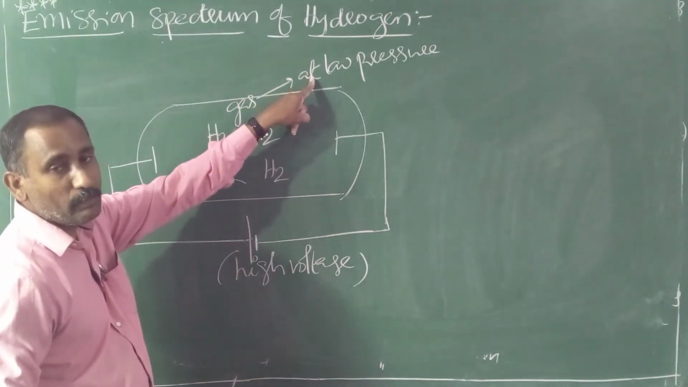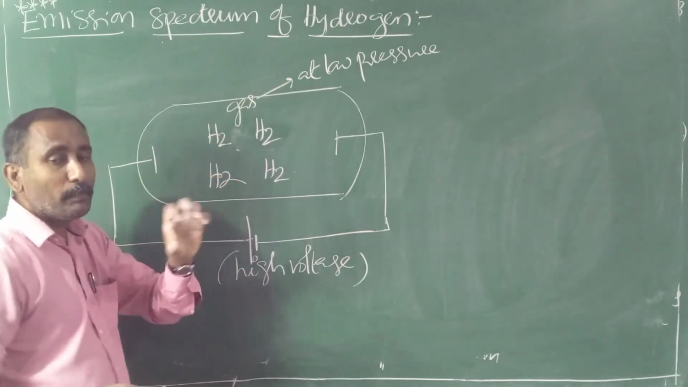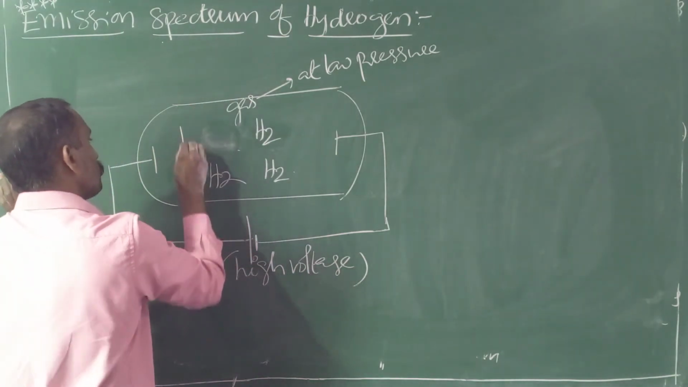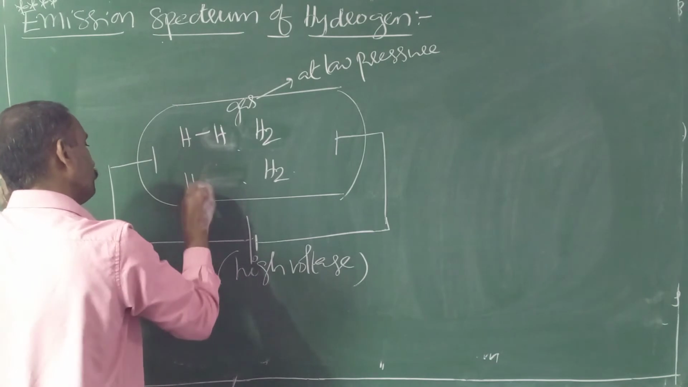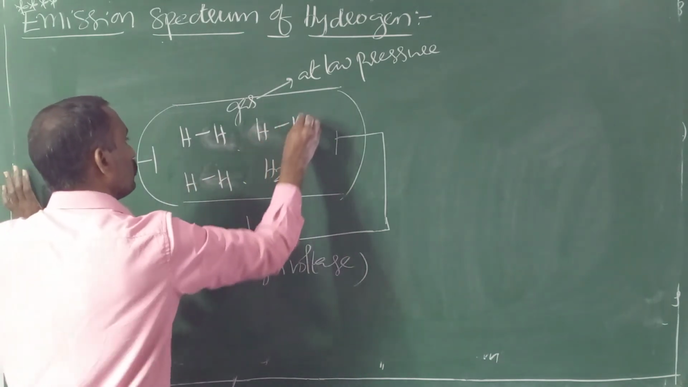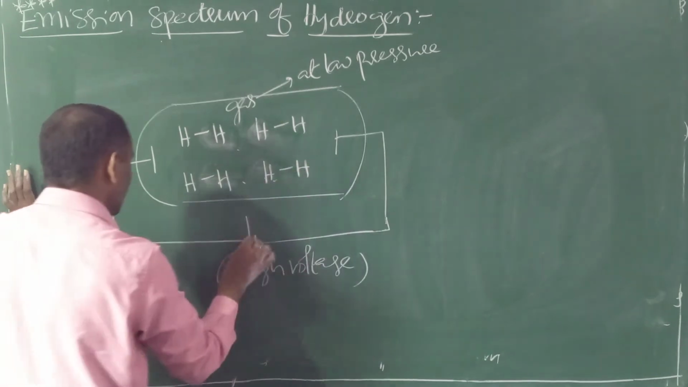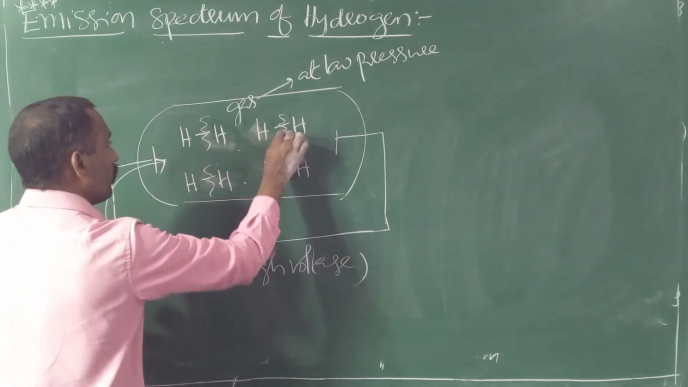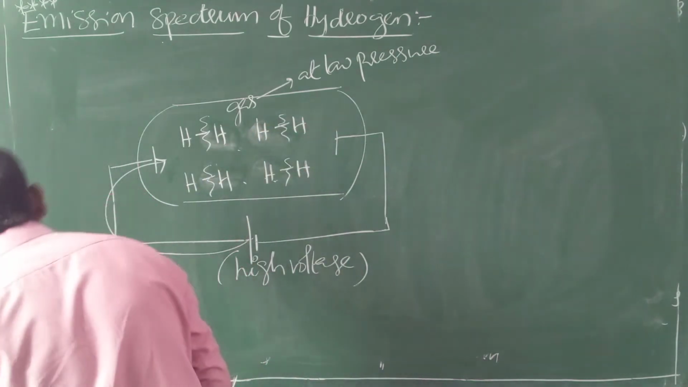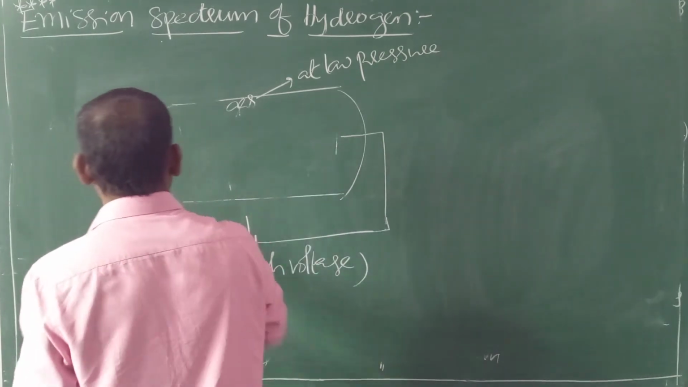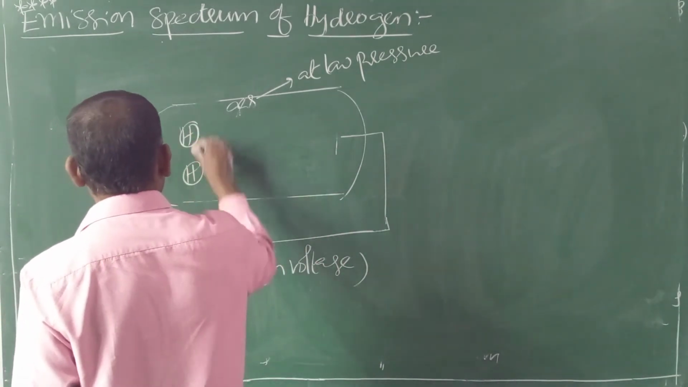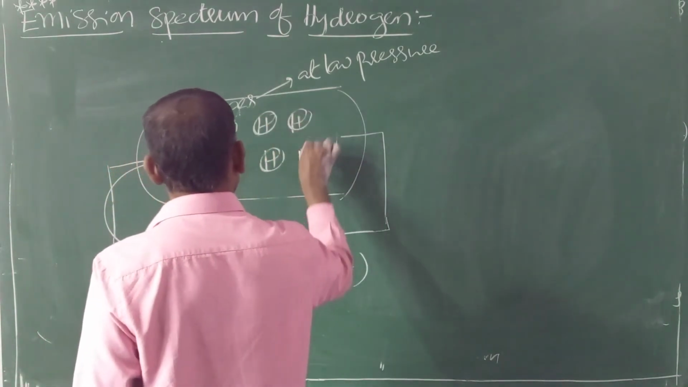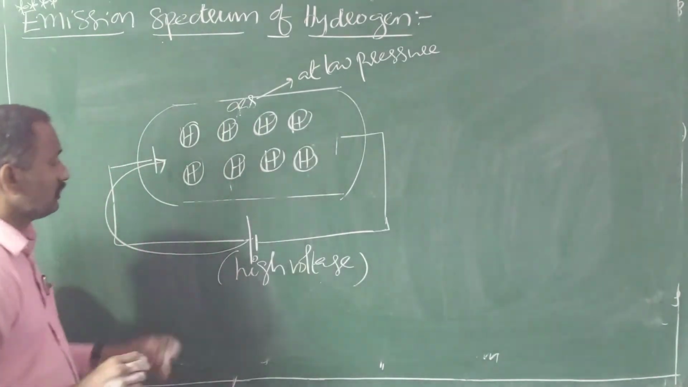What happens? First of all, the molecule breaks down into atoms. Initially we take hydrogen gas molecules. Whenever high voltage is passed, indirectly we are supplying electrical energy. Due to that, the hydrogen molecule breaks down into atoms, so many hydrogen atoms are formed.